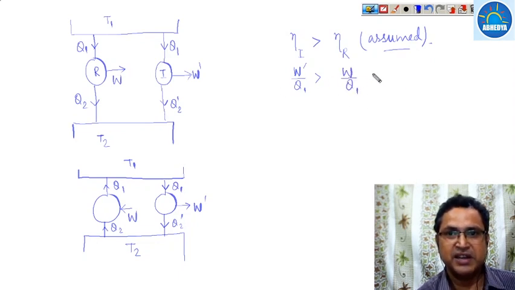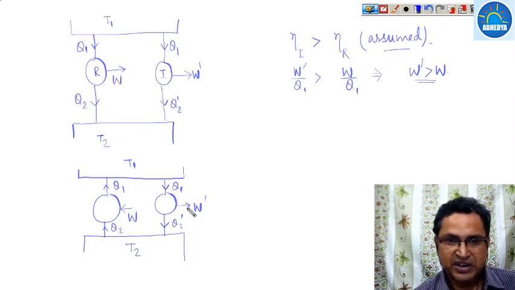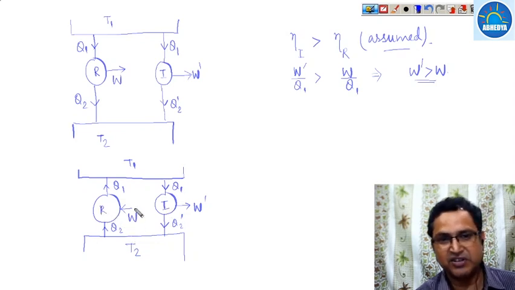So the irreversible work will be greater than the reversible work. The irreversible work is the output work which we take from the irreversible engine, and the reversible work is the work which is being consumed.